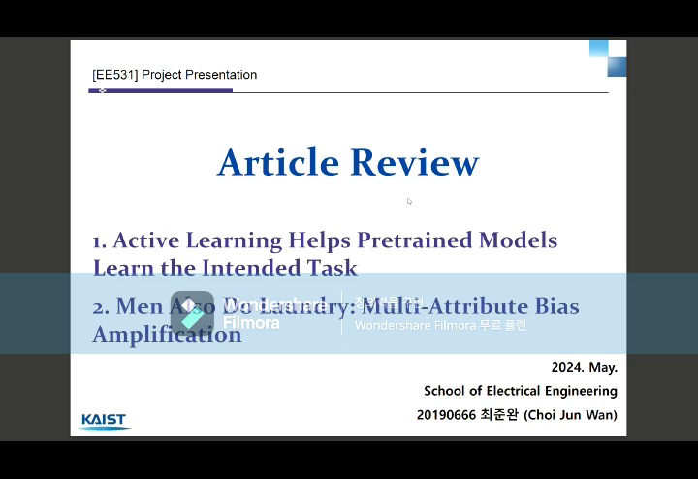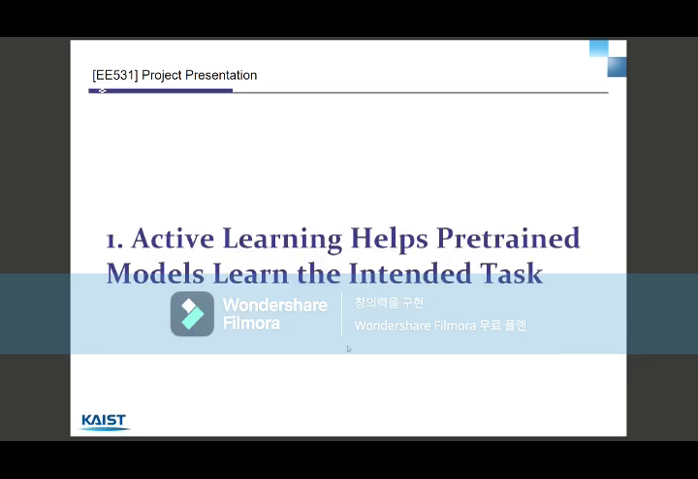Today I would do my project presentation, which would be reviewing two articles regarding two topics in machine learning. The two topics would be active learning and fairness in machine learning. The first paper that I want to review is Active Learning Helps Pre-trained Models Learn the Intended Task.